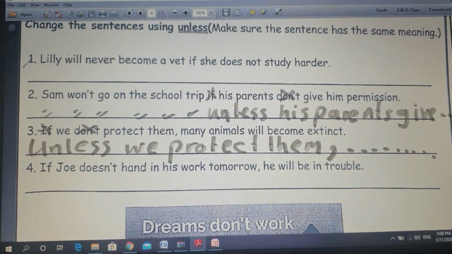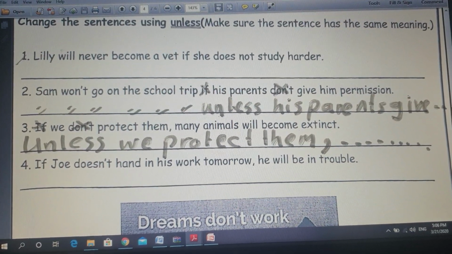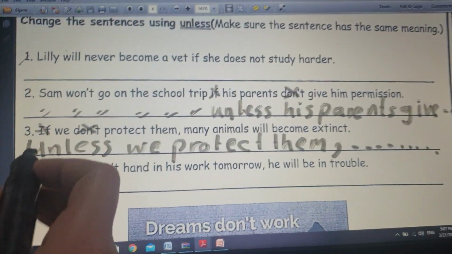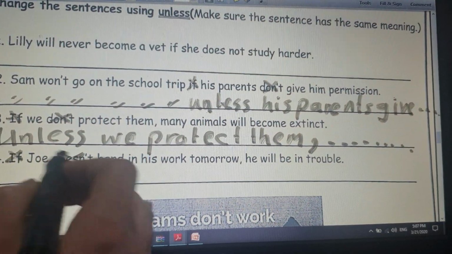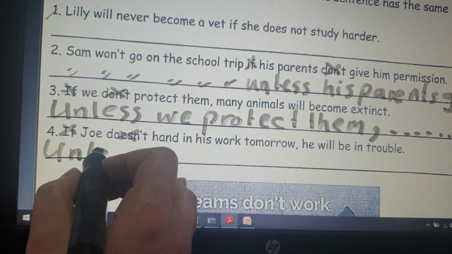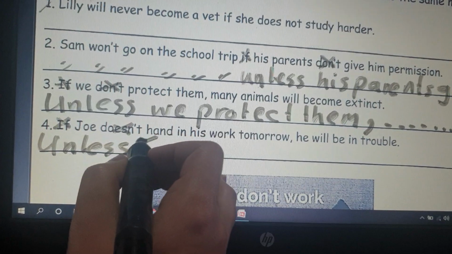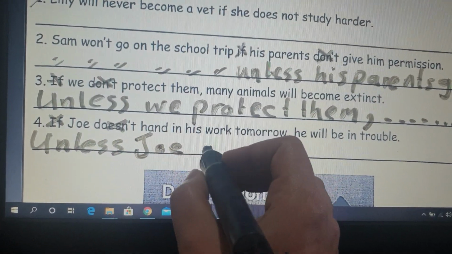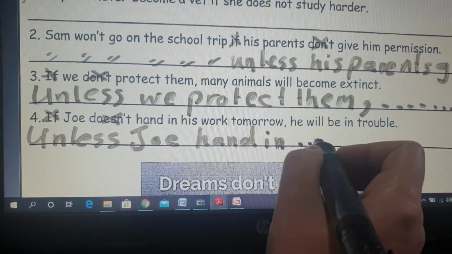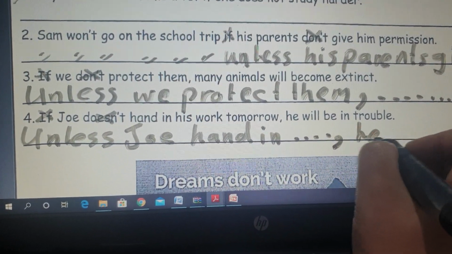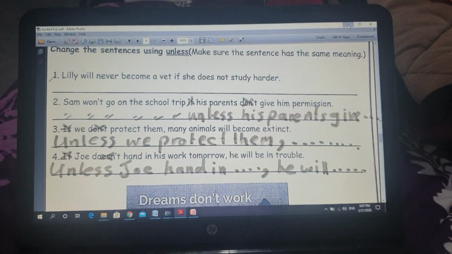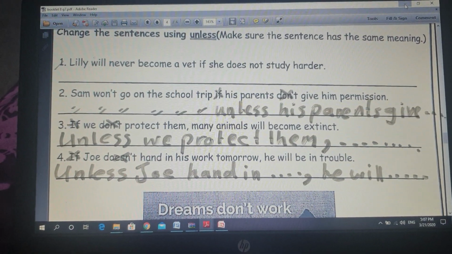Number 4, if Joe doesn't hand in his work tomorrow, he will be in trouble. We delete if, we delete doesn't, unless hand in his work tomorrow, he will be in trouble. Okay? Thank you very much, grade 7.